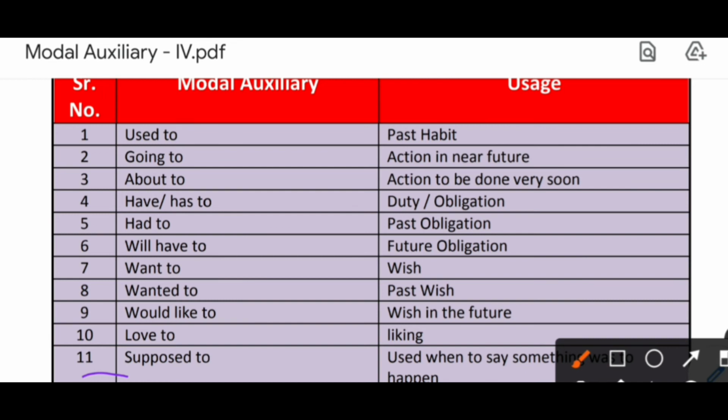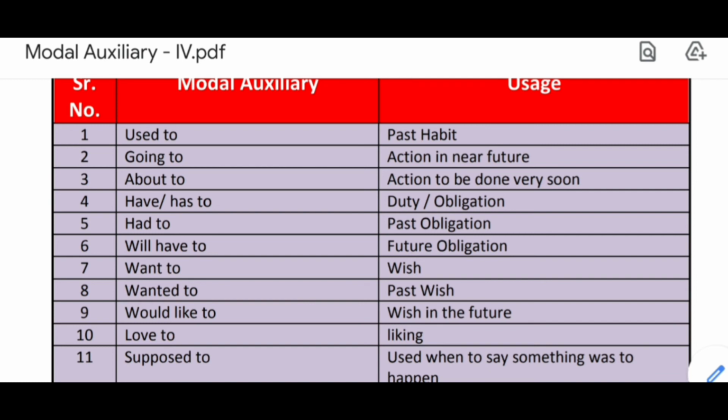Now, what is its usage? We use it to say that something was to happen or take place, or when someone is expected to do something, or whenever there is duty or obligation or responsibility, or else to convey the purpose of something, we use this supposed to. That means there are several usages of supposed to. I would give you the examples of each one.